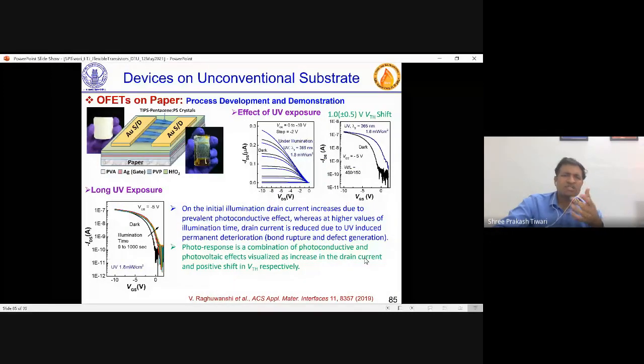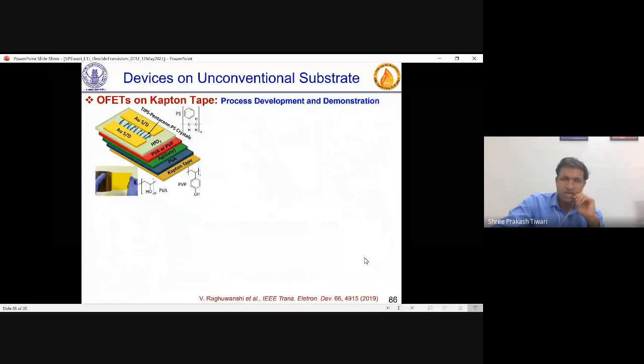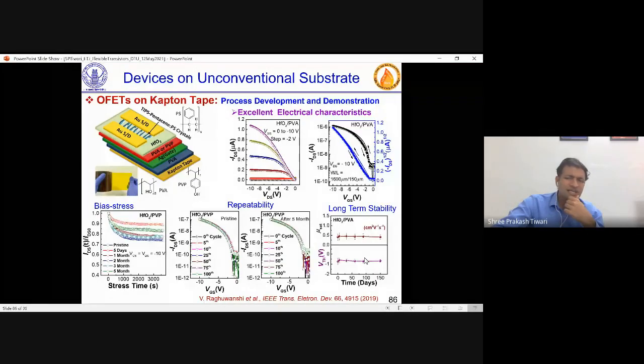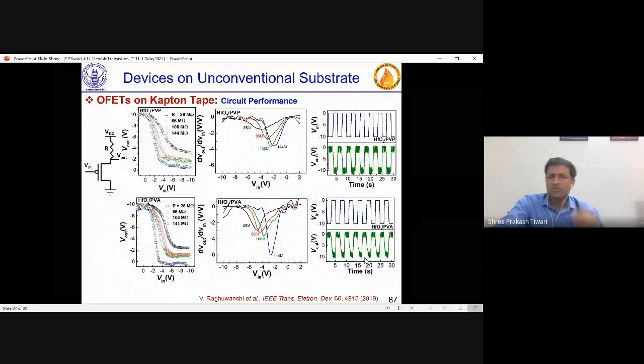And then we tried some other things also, to see what the effect of UV exposure was. We did that, and some circuit characteristics I have not shown, but on devices on paper we made inverters, we made everything, and that was working fine. Second one was devices on unconventional substrates like Kapton tape and so on, that we also tried with similar technologies. So all these device related characteristics we did, inverters were working fine. So this is what we did. Various unconventional substrates, or even biodegradable substrates, were tried.